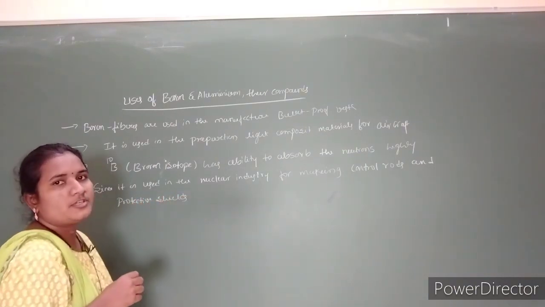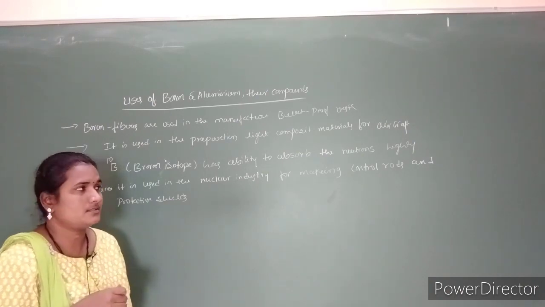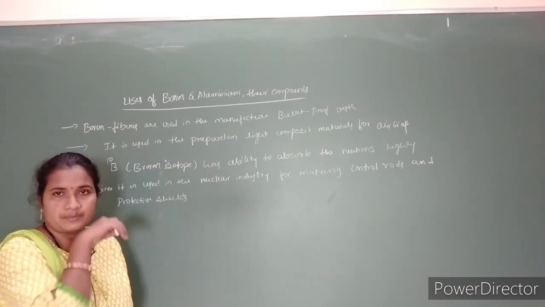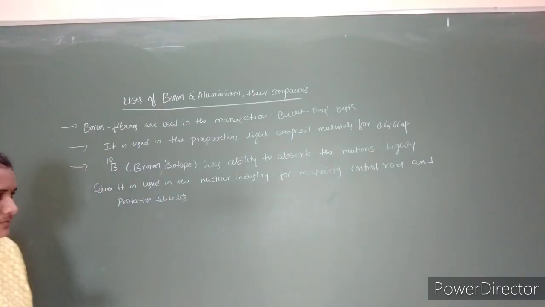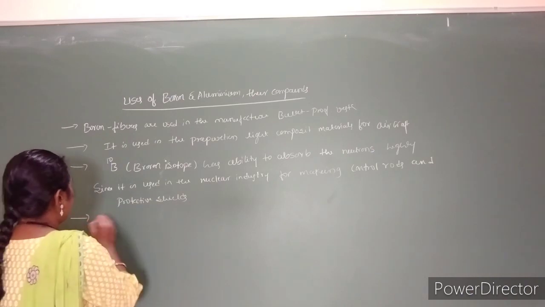Another important use of boron is that borax is used in the preparation of glasses, especially heat resistant glasses.